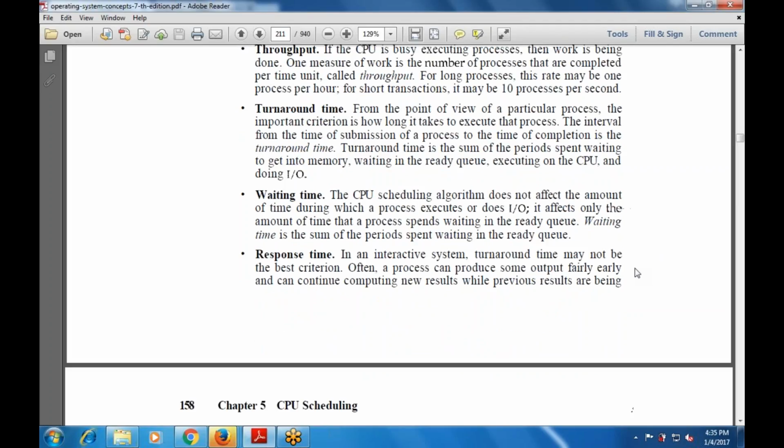The next one is the waiting time. What is the waiting time? It is the sum of the periods spent waiting in the ready queue.